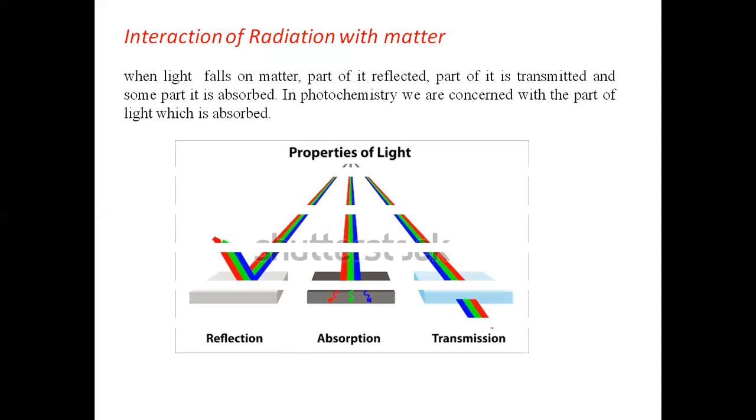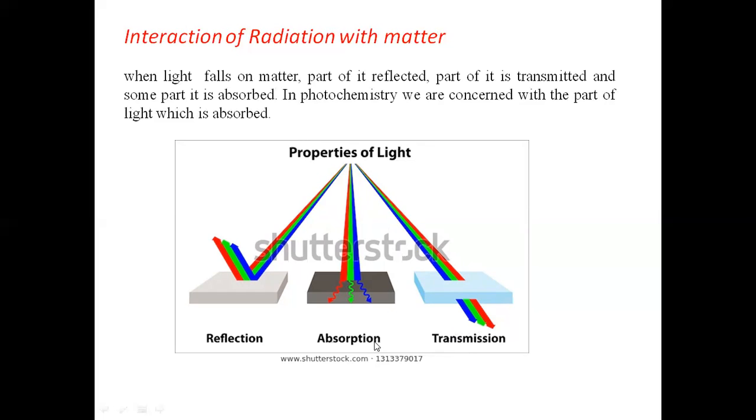Right? So if we have a particular molecule and over this molecule we bombard a light, then there will be three things: either whole light is absorbed, or there occurs a reflection, means part of the light is reflected, or whole light is passed through the molecule, which is called a transmission.